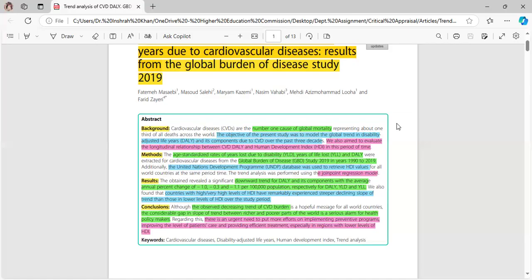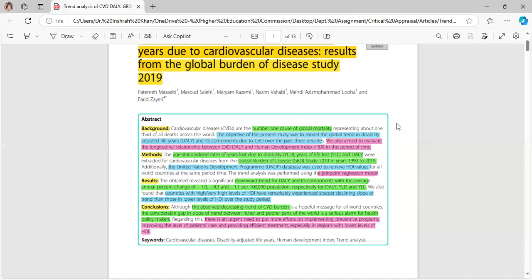The obtained results revealed a significant downward trend for DALY and its components, with the average annual percentage change of -1.0, -0.3, -1.1 per 100,000 population, respectively, for DALY, YLD, and YLL. We also found that countries with high or very high levels of HDI have remarkably experienced steeper declining slopes of trend than those in the lower levels of HDI over the study period.